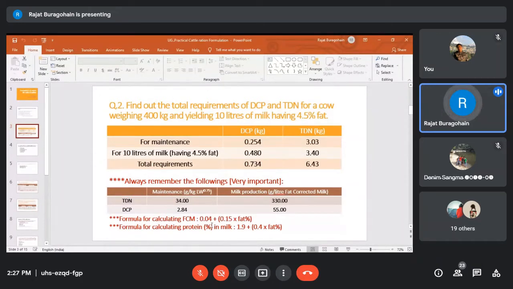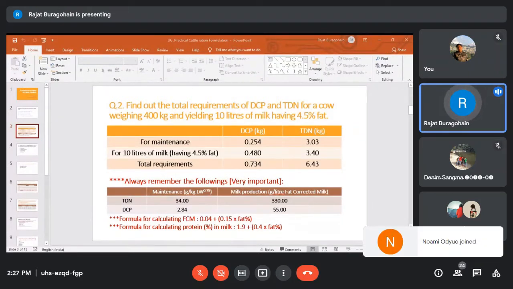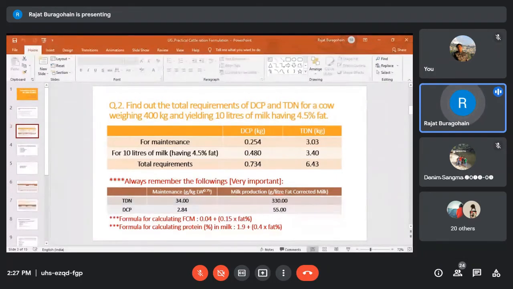After that you'll be able to calculate the requirement of DCP. It means first it will be protein, and then depending on the efficiency percentage, you'll be able to calculate the DCP requirement. But even if you do not do this, by only calculating the fat corrected milk, you'll be able to calculate both TDN and DCP percentage.